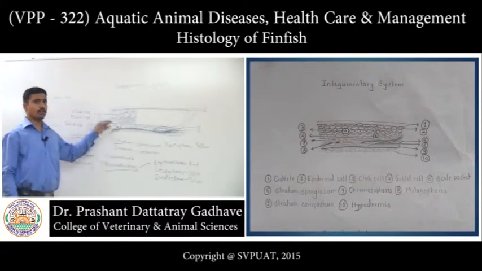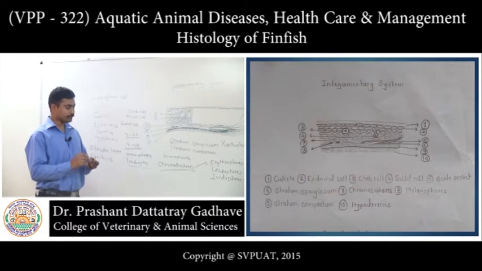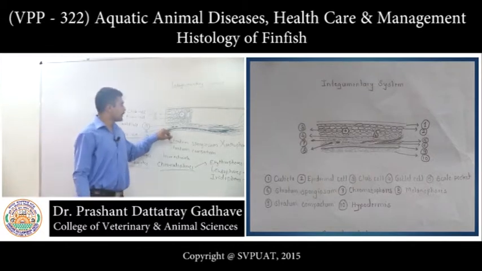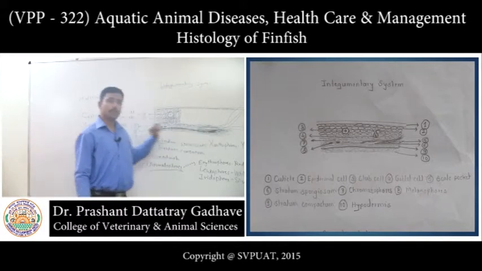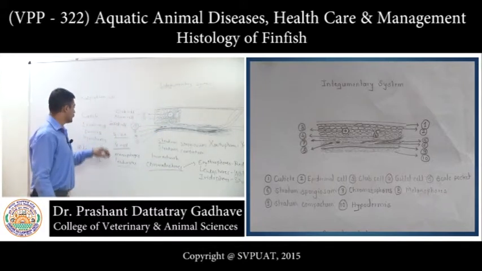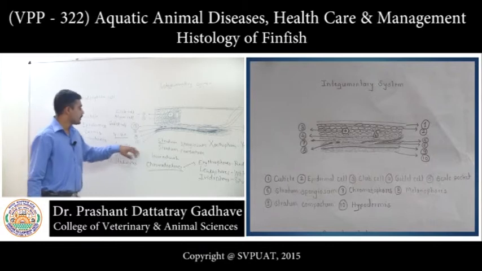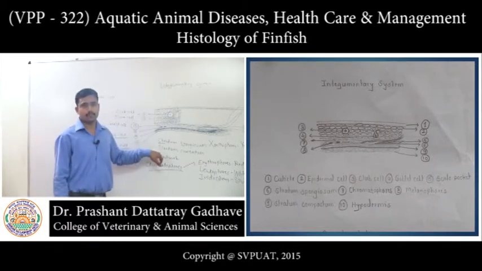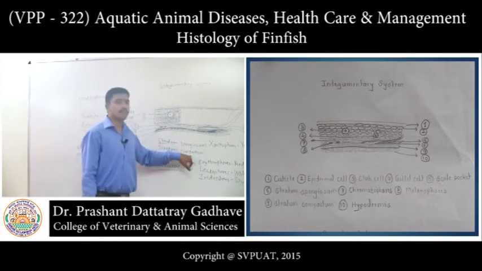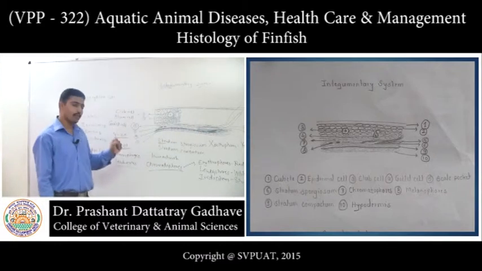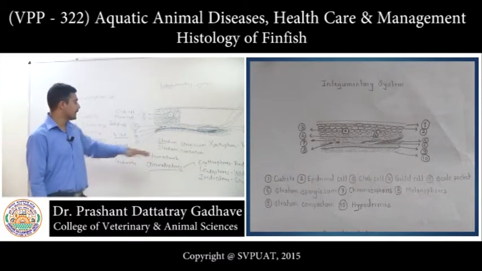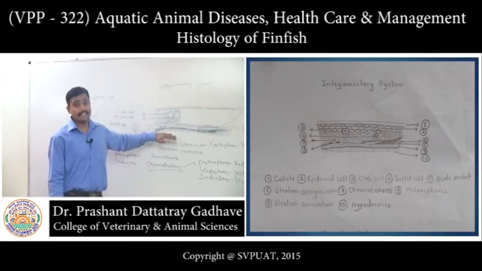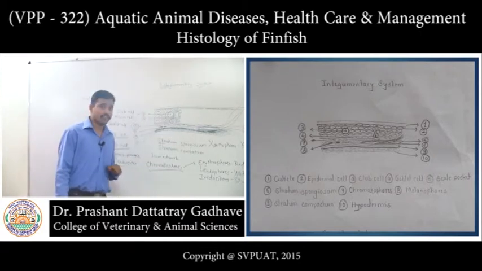Gives yellow color to the skin. Now, look at this layer, which is very much dense. This is nothing but the stratum compactum. This stratum compactum comprises a dense network of collagen and reticulin fibers. This is the layer which actually gives strength to the skin of the fish.